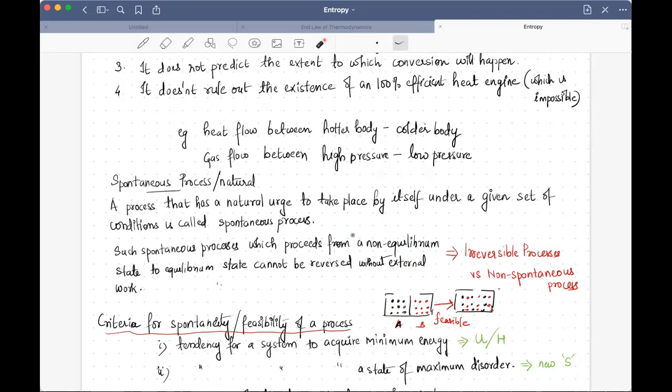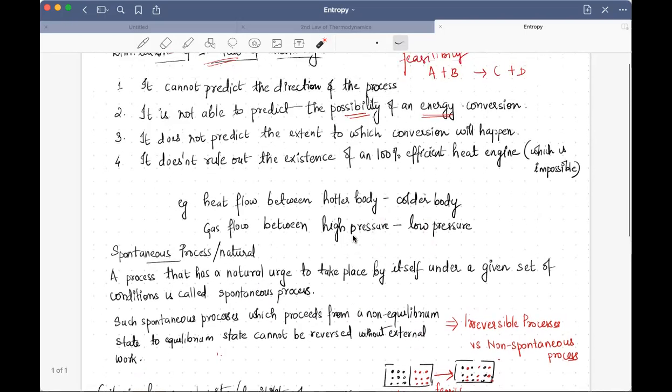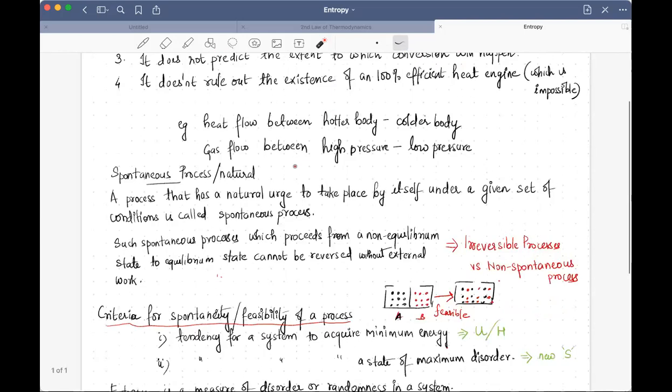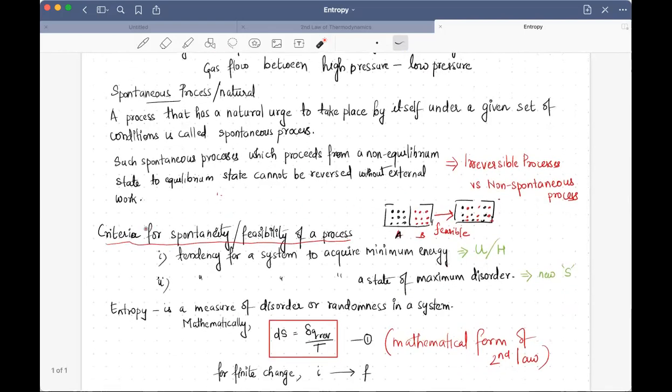Now coming to the important limitation that we talked about, that is the possibility of energy conversion. That means feasibility of energy conversion. So what are the factors, or the criteria, responsible for the feasibility of a process or a reaction?